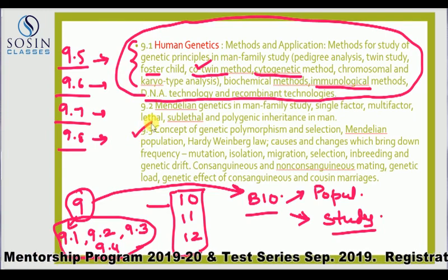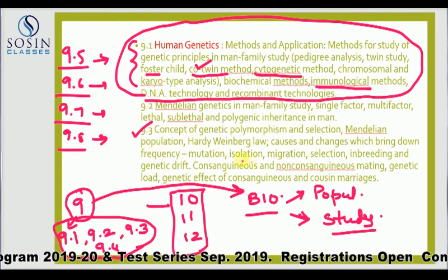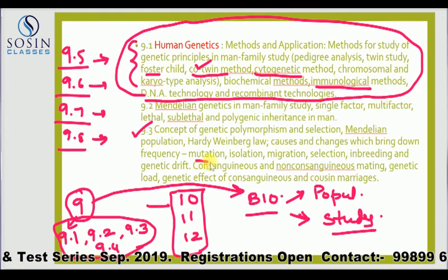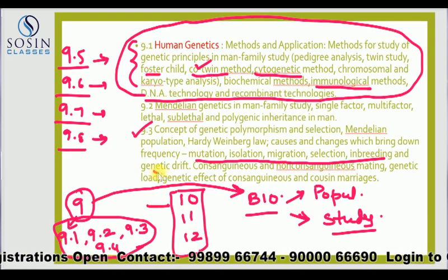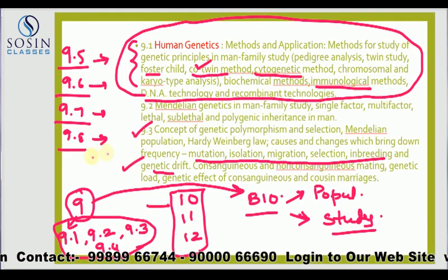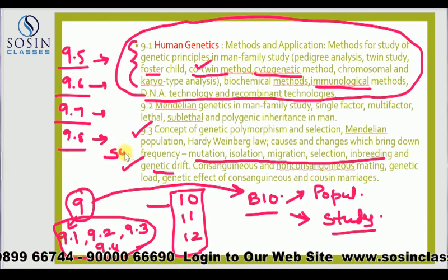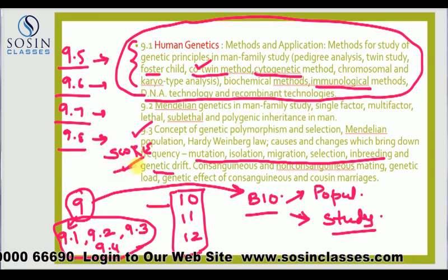Now you have 9.3, which is largely to do with population genetics. So you see very interesting things coming up, how the genetic frequency of particular populations gets changed. Very, very interesting, and this chapter can score you well.